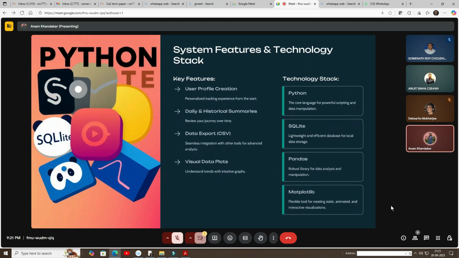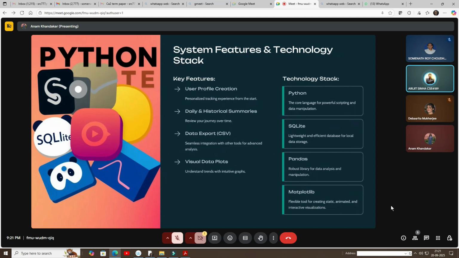Arijit, please continue. Yes. Hello, sir. Good evening. So here we are showing the system features and technology stack. So what are the key features of our project? First, we have to create our profile. Then we have to upload our daily and historical summaries, and there is data export in CSV and visual data plots.